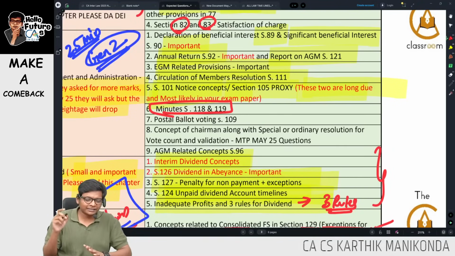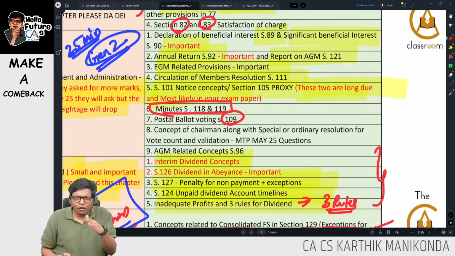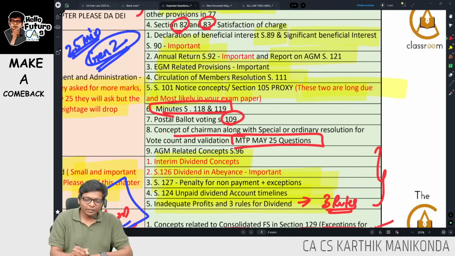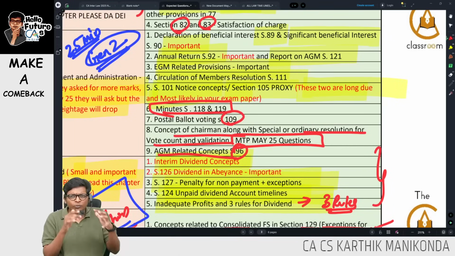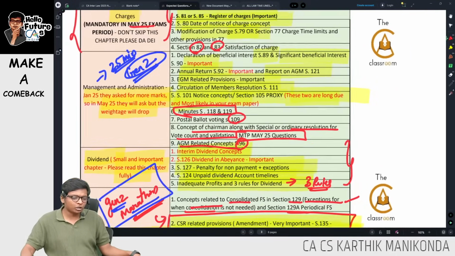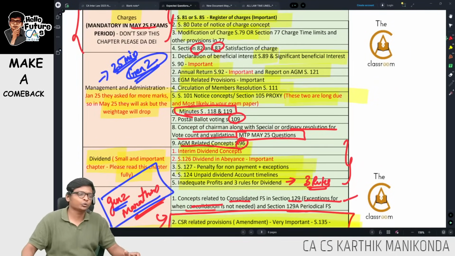118, 119, read them, guys. In voting, electronic voting came in January. So this time postal ballot is important. Go through postal ballot. The concept of chairman, the MTP May 25 question is very important. The concept along with special and ordinary resolution for vote count and validation. Run through that, guys. And AGM related concepts, section 96. So almost half the chapter I have put here, the other half is not there. Run through this using the Gen Z marathon or the full marathon. With this, done with the Companies Act, guys. We will move on to the other laws marathon revision. Thank you.